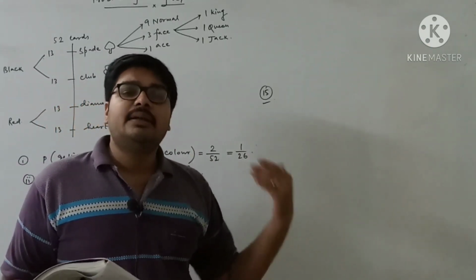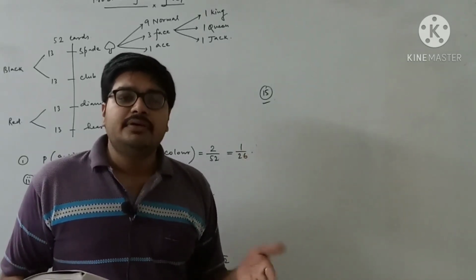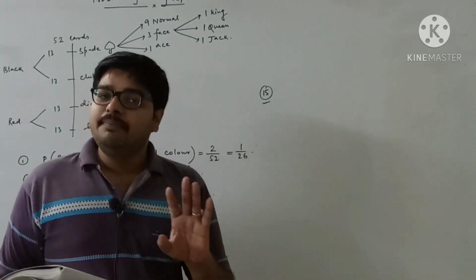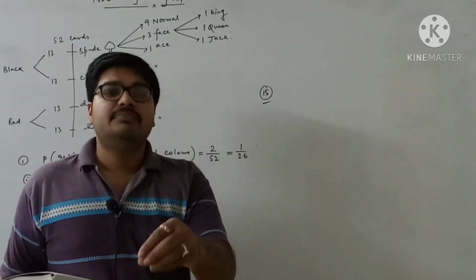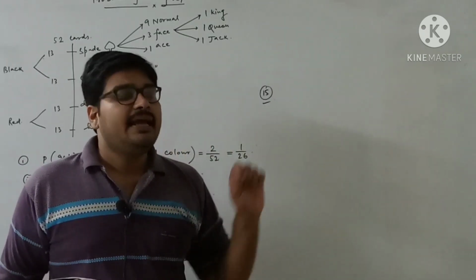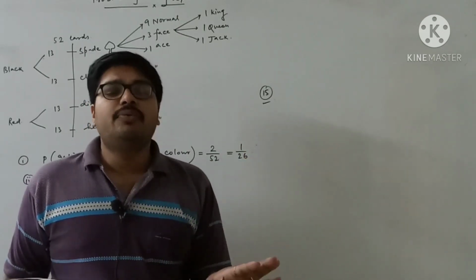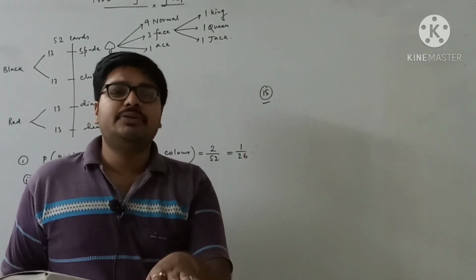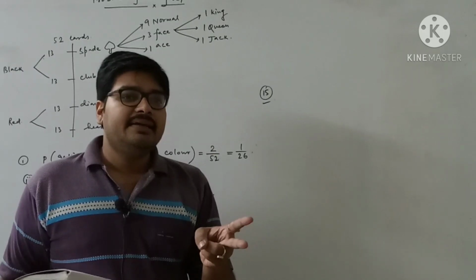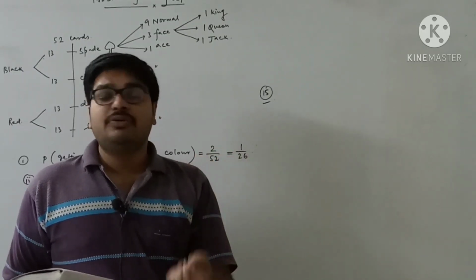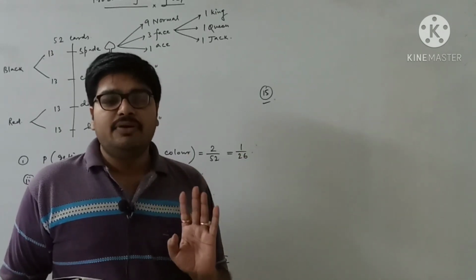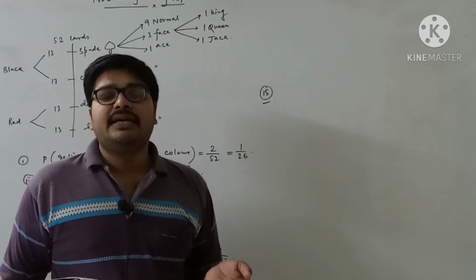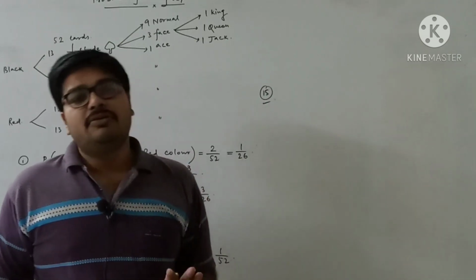So the probability of getting a queen now will be completely 0, impossible even, because there is no queen left. The queen you have just taken, you have put aside. The cards which are left with you now are the 10, the king, the jack and the ace. The queen is not there anymore. So if you want to find the probability of getting a queen now, the probability will be 0.